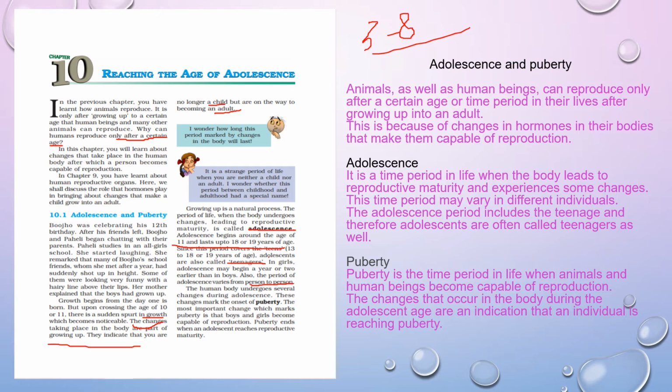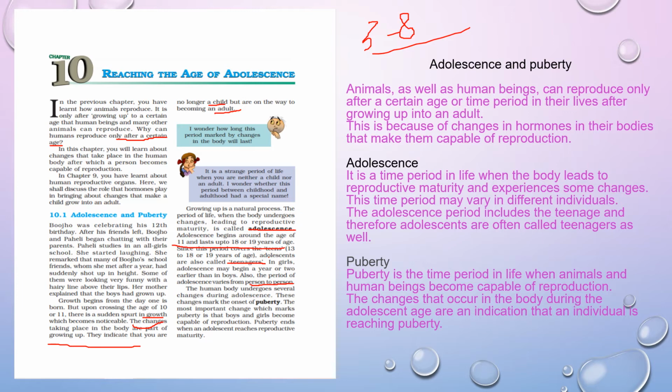So in adolescence, different changes take place. But when the complete changes occur and the individual is able to reproduce, to give birth to a new individual, that is known as puberty. What we have discussed is that animals as well as human beings can reproduce only after a certain age, and different hormones help them become capable of reproduction.